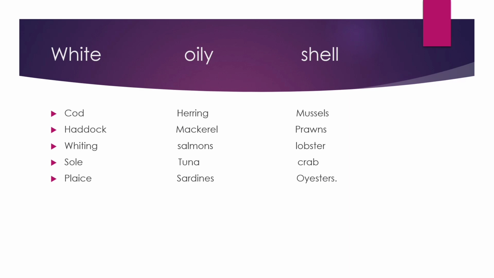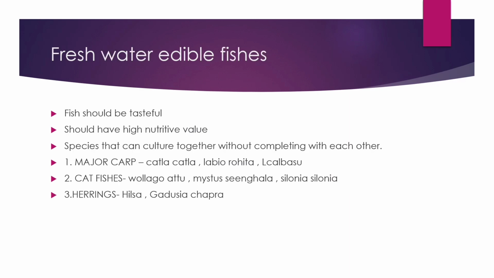These are important. Okay, so as we all know, fish is an aquatic animal, and among water bodies, there are not only rivers but we even have seas, that is oceans, marine waters, pure waters, fresh waters. There are certain fishes which are only available in fresh water, certain fishes which are available in sea water, and certain fishes which are available in both of them. So what are freshwater edible fishes?